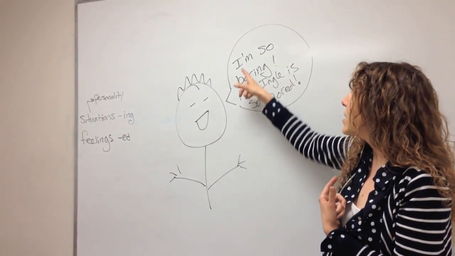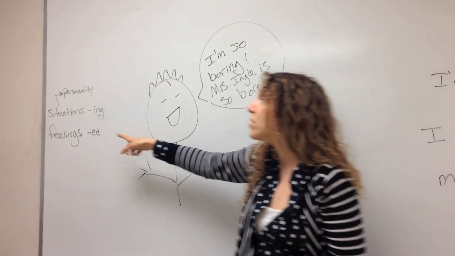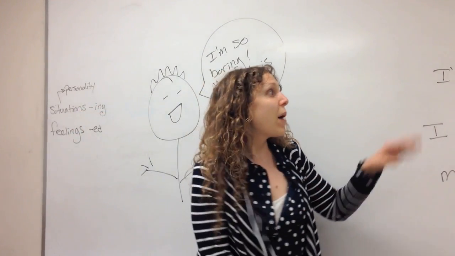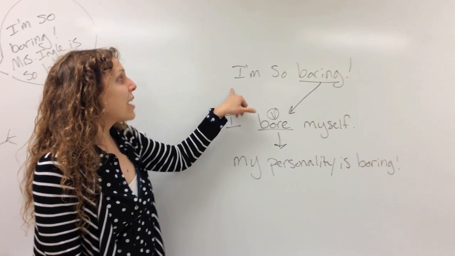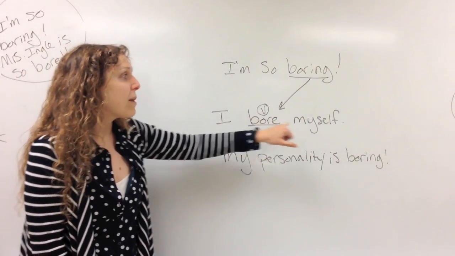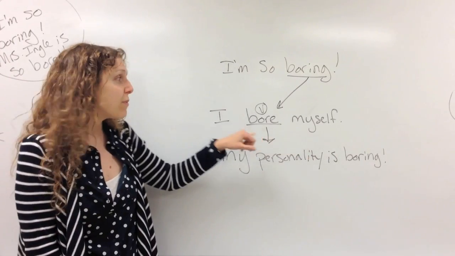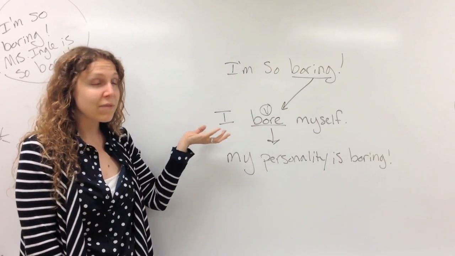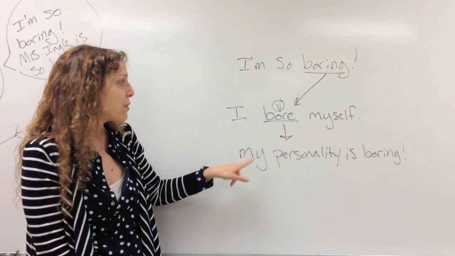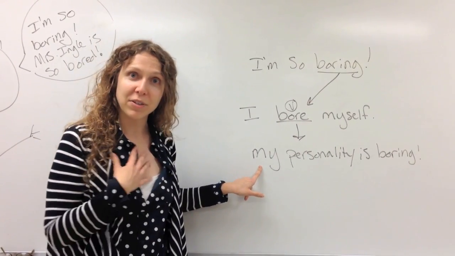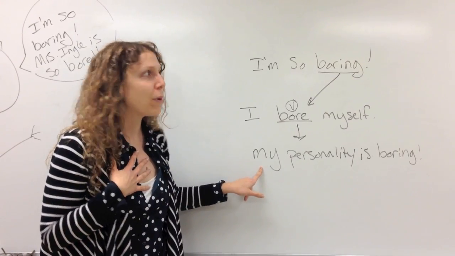So here, he says, I'm so boring. He's actually describing himself and his personality. So how this works is that when we say, I'm so boring, we actually mean I bore myself. So this is where this comes from. The verb is bore. If I say, I'm so boring, it's the active voice, so I have to say I bore myself, which means my personality is boring. That's a horrible thing to say about yourself. You never want to say, I'm so boring.